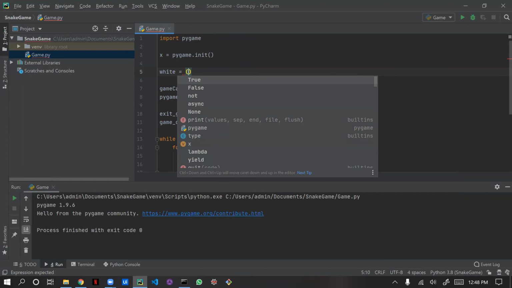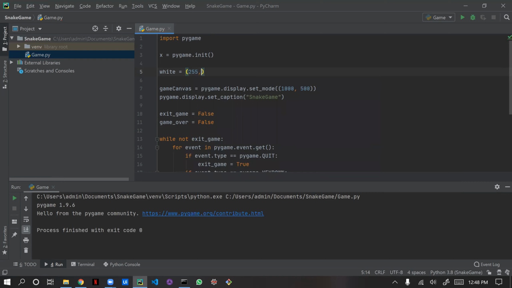White is a variable, and normally color will be in RGB. RGB is red, green, blue. So if color is white, then RGB value will be 255, because RGB value starts from 0 and it will go till 255. That's why for white the RGB value will be 255 comma 255 comma 255. So this is the RGB value for white. Sorry, I didn't give space here.